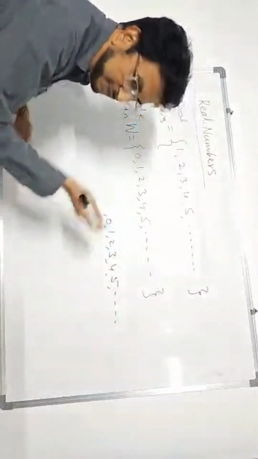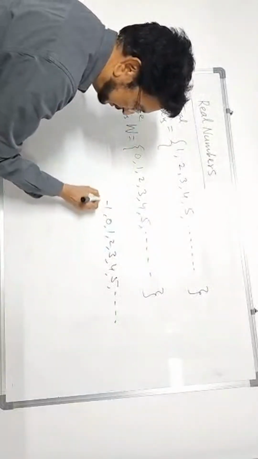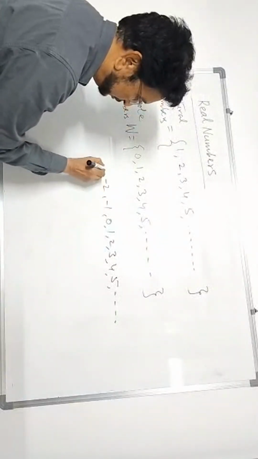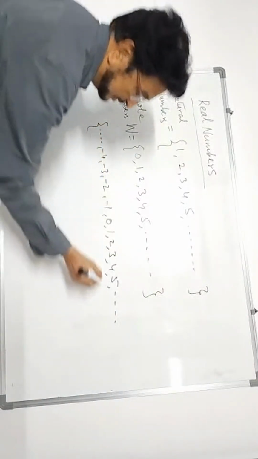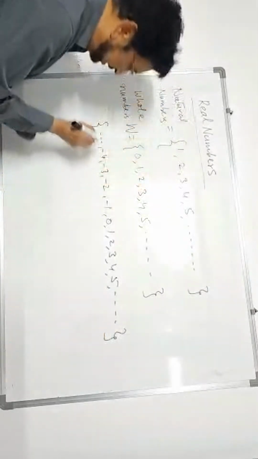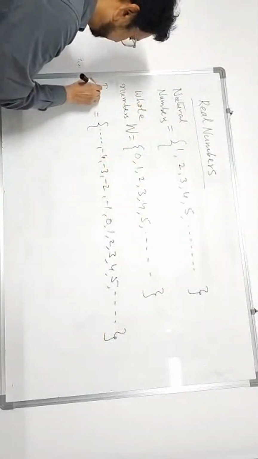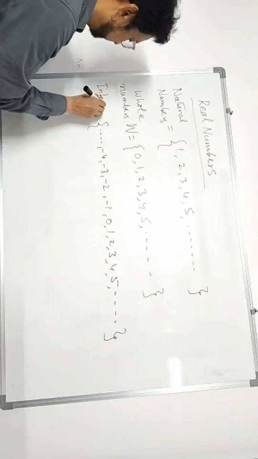Negative numbers which are less than 0 are called negative numbers: -1, -2, -3, -4, -5, so on and so forth. This set of numbers is called integers. The set of positive numbers, negative numbers including 0 is called the set of integers. It is represented by capital Z.